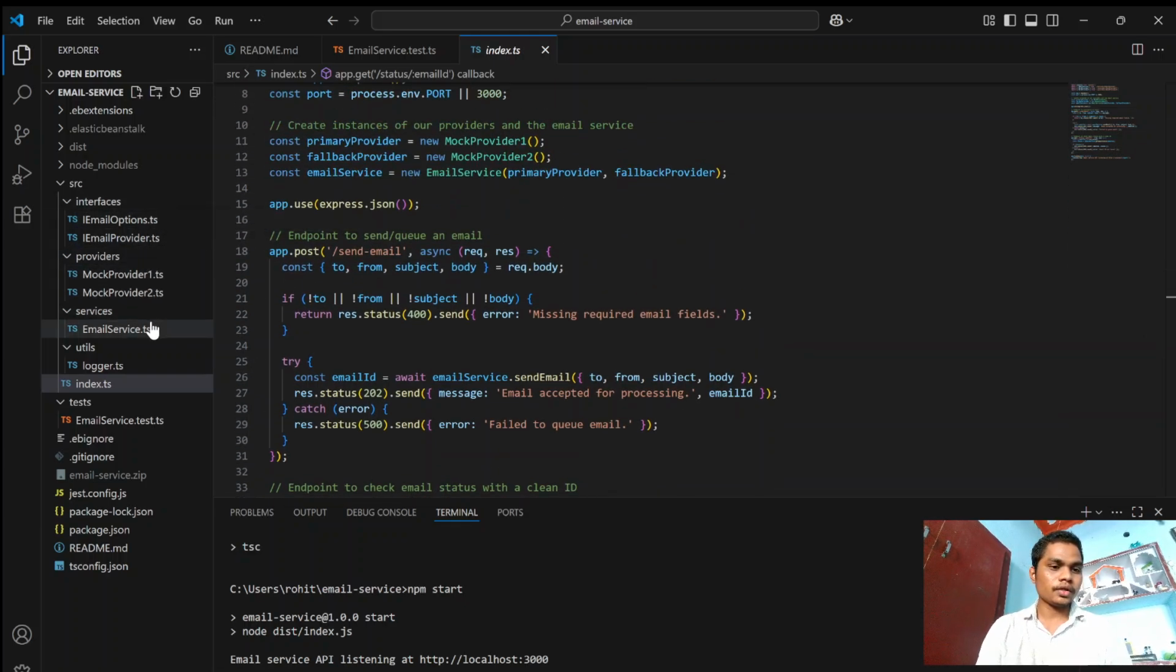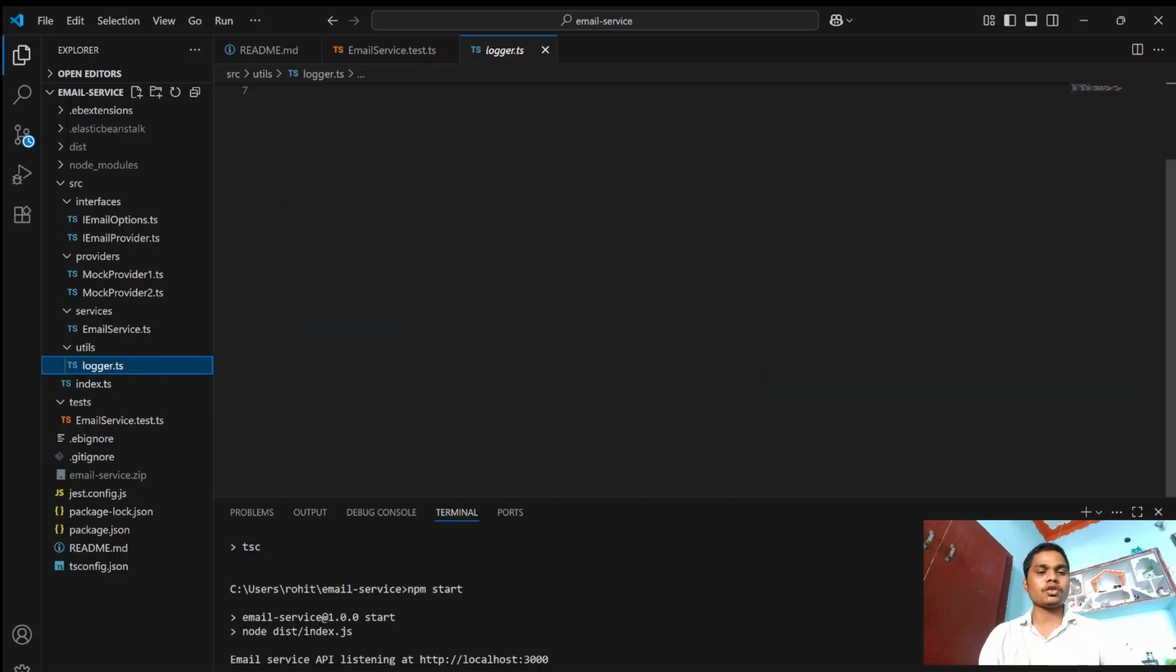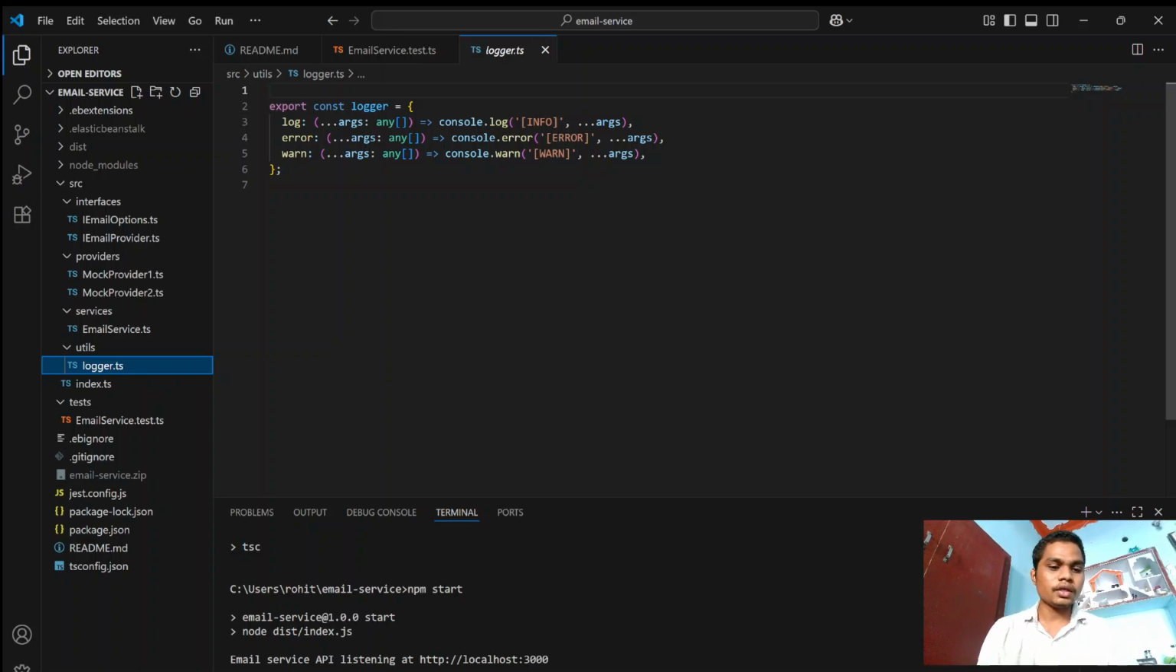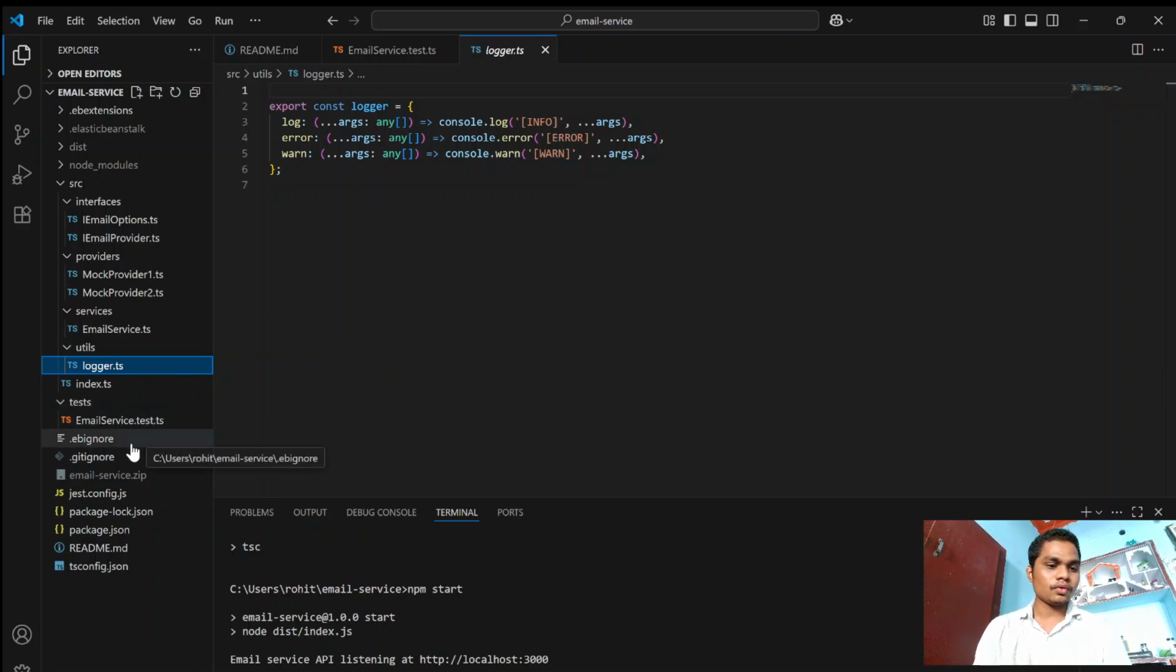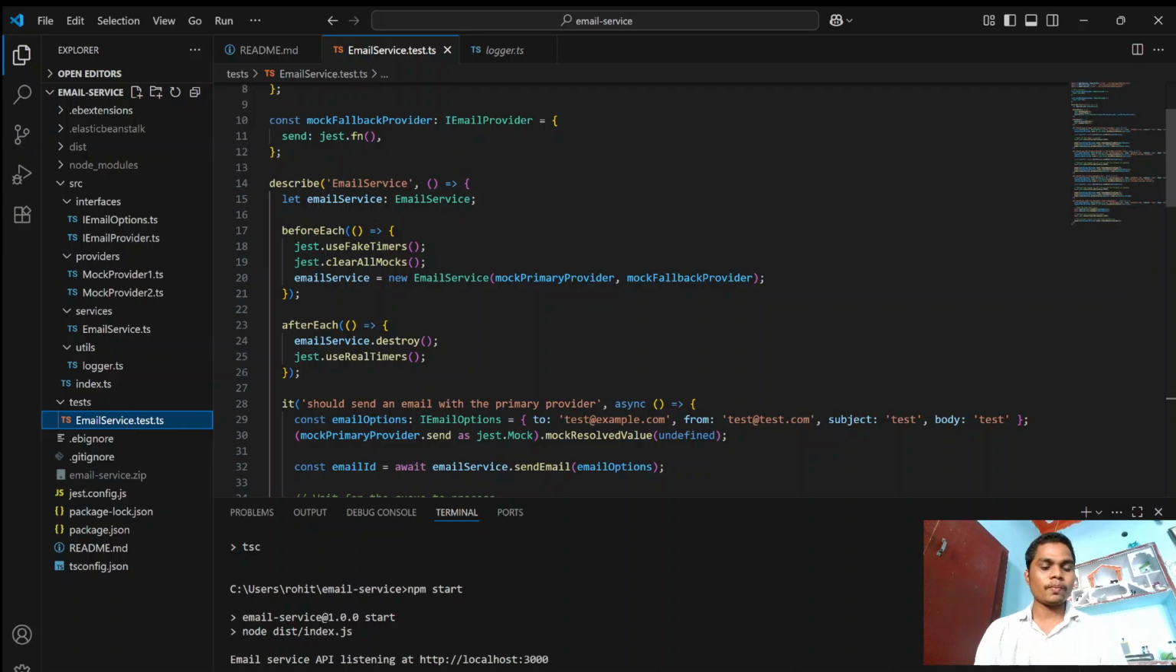I also need to tell you about utilities logger.ts. Logger.ts is a basic utility for logging messages to the console, which helps in debugging and understanding the flow of the application. I'm going to explain this one too.